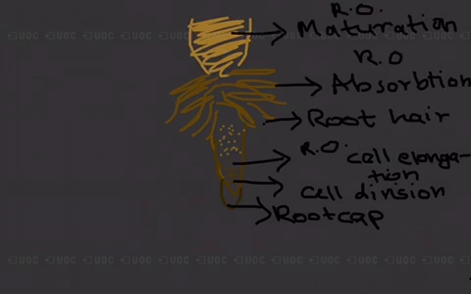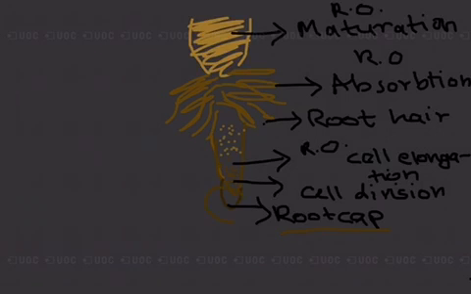All right, so let us see what that means. We will start with the bottommost region, which means we will start from the region of root cap. This is the tender apex of the root, and it is protected with a multicellular cap-like structure called the root cap. The cells of the root cap secrete mucilage.